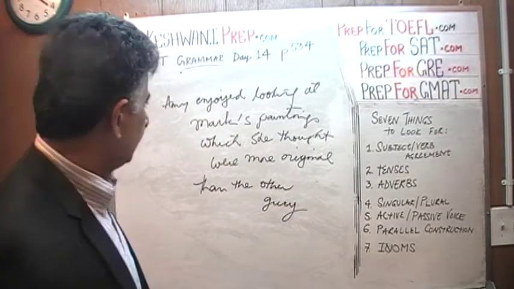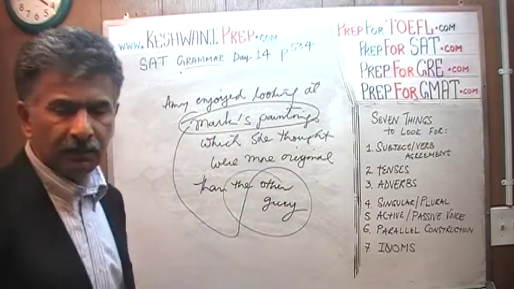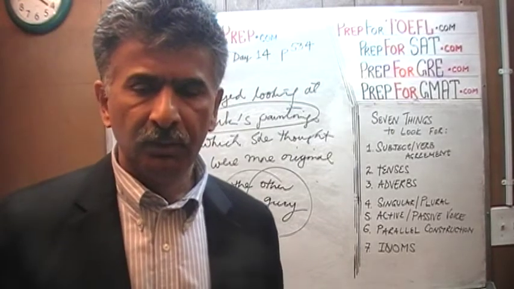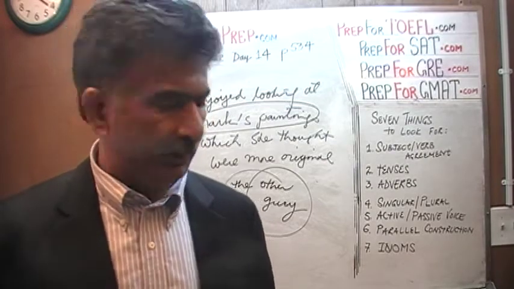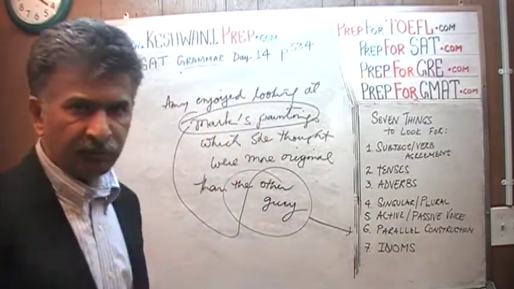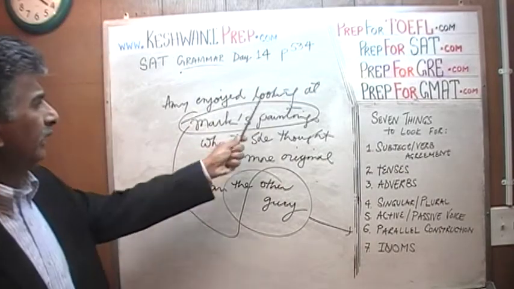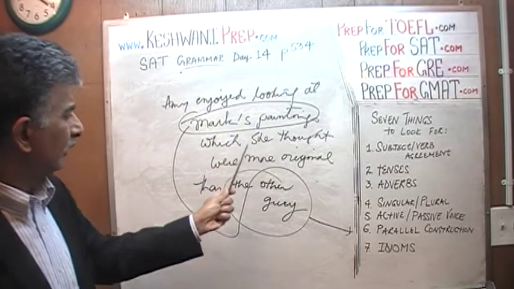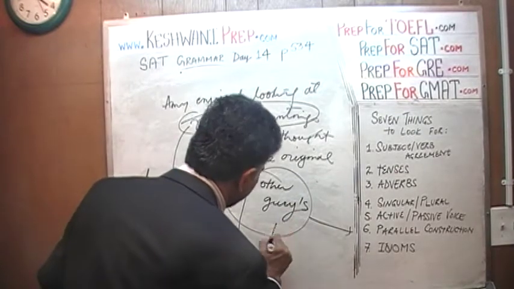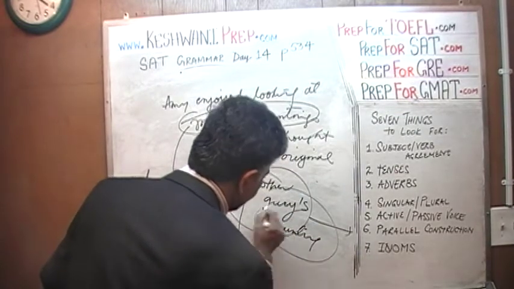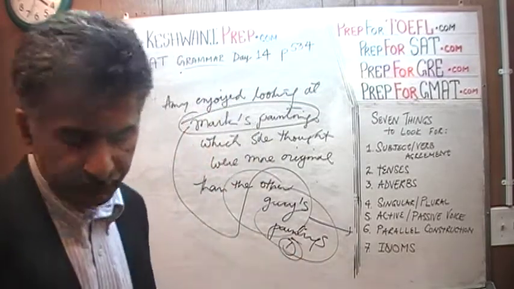Oh, for crying out loud, we cannot go around comparing Mark's paintings to the other guy. We cannot go around comparing paintings of one person to another person. We have to compare paintings of one person to the paintings of the other person. It has to do with what is known as parallel construction. Amy enjoyed looking at Mark's paintings, which she thought were more original than the other guy's paintings. And that would have been fine. The answer is D.